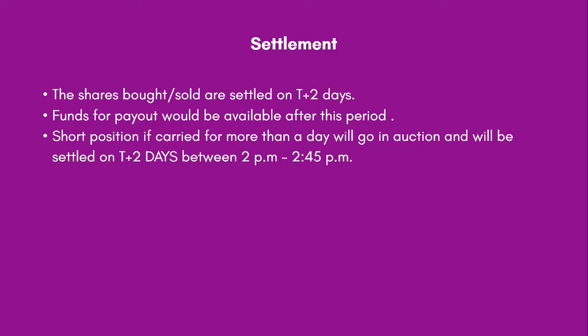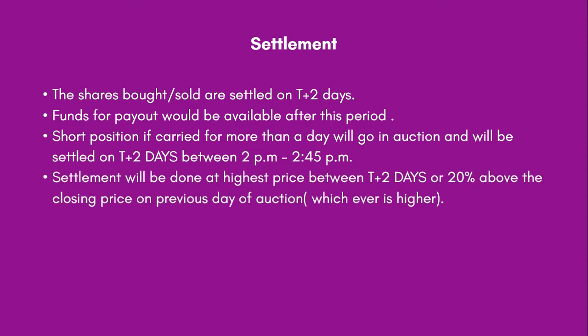However, on Wednesday during settlement, the settlement will be done at the highest price between Monday and Wednesday, that is between T plus 2 days, or 20% above the closing price of the previous day of the auction. That means if the auction is taking place on Wednesday, 20% above the closing price of the market on Tuesday.